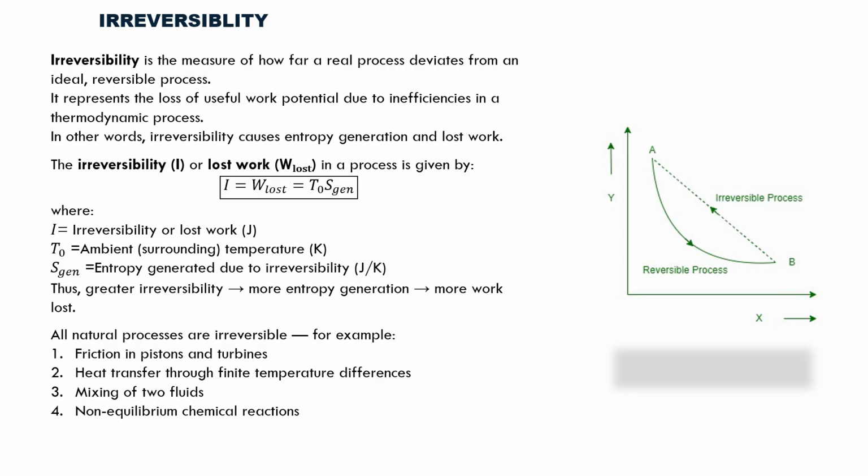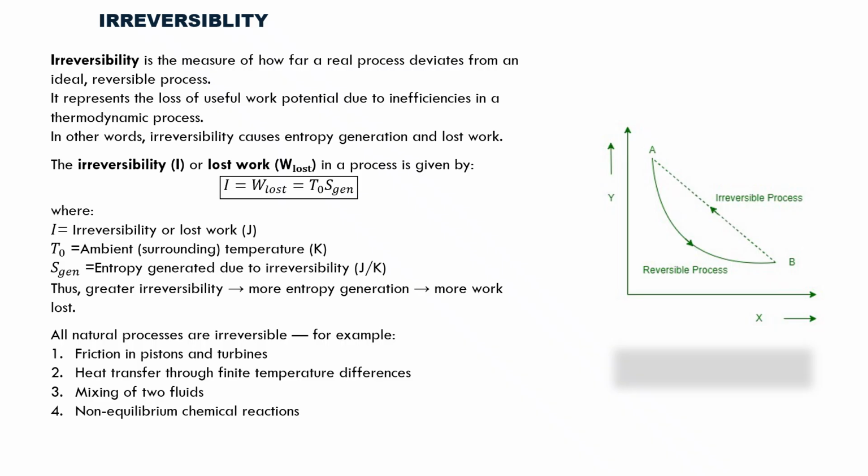Given below are certain examples in which the natural processes are irreversible, that is friction in pistons and turbines, heat transfer through finite temperature, mixing of two fluids, and non-equilibrium chemical reactions. These effects cause energy degradation, meaning some energy becomes unavailable to do work.